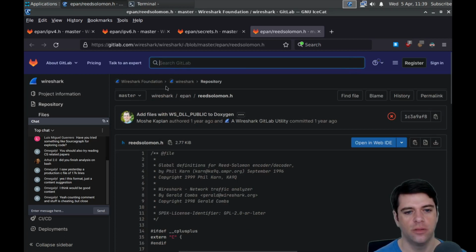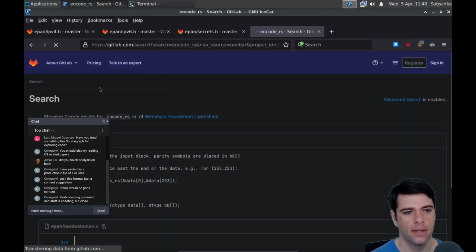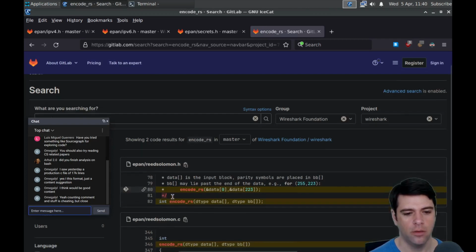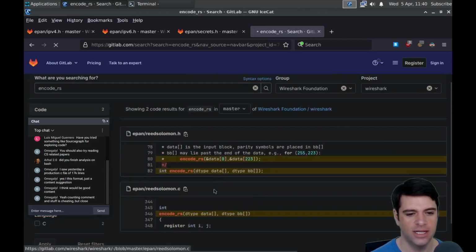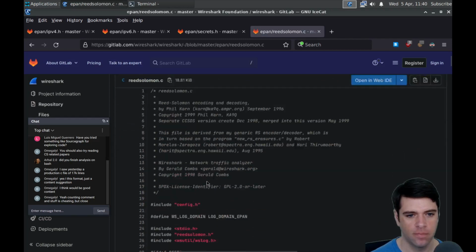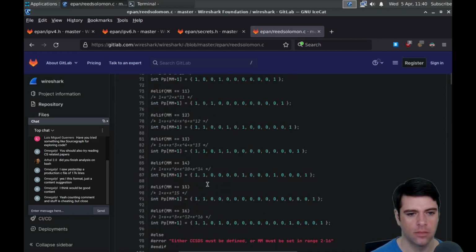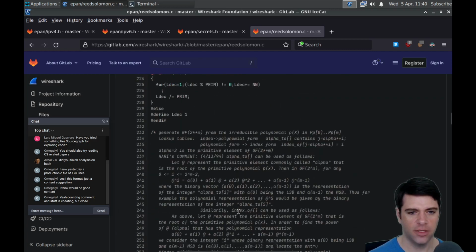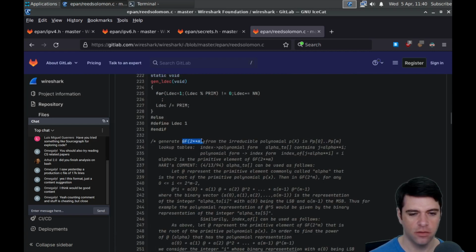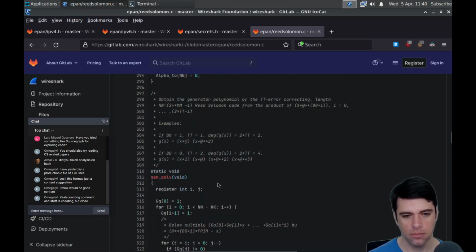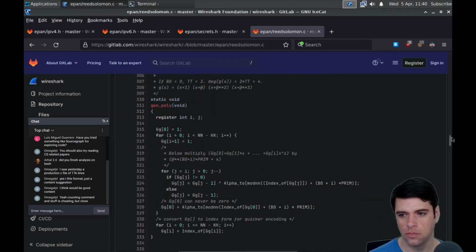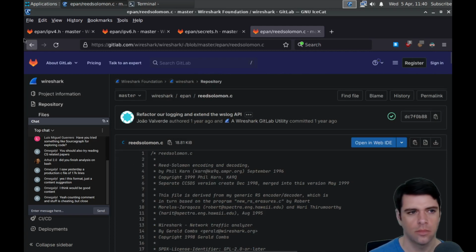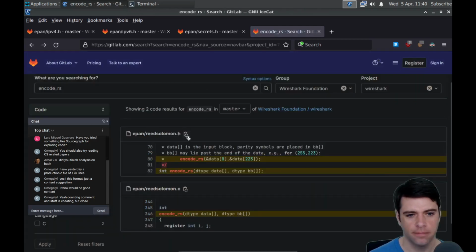We'll GitLab search. Let me search that. Okay, well, we have it in Reed Solomon. All right, but where else? I think Reed Solomon is also fields, right? Yeah, okay. GF 2 to the, this is probably notation meaning 2 to the M. But shouldn't it be called somewhere? Other than in the header and the,